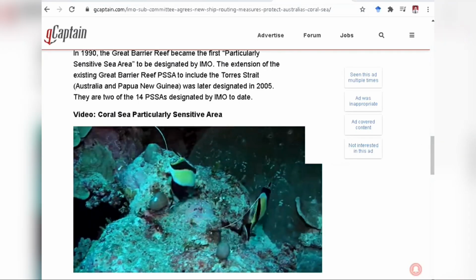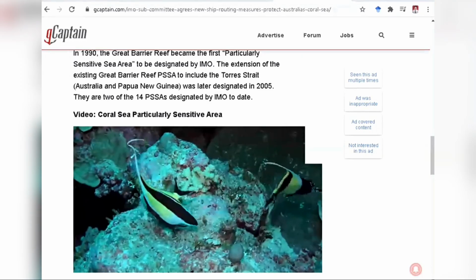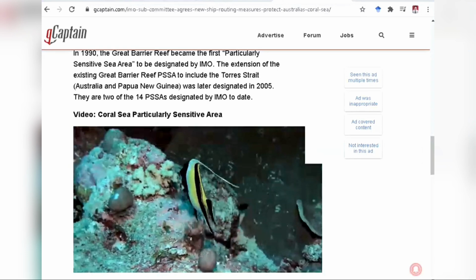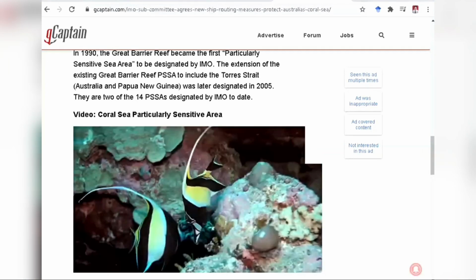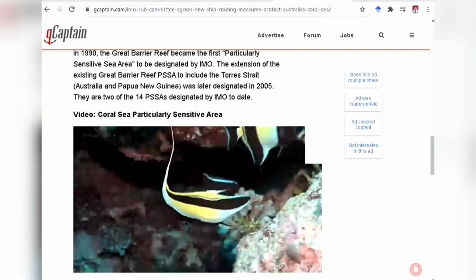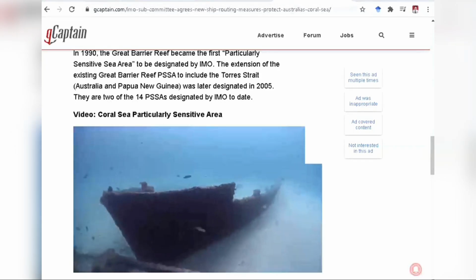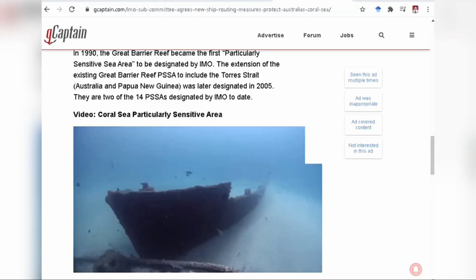Importantly, while more than half of these species show declining population trends worldwide, many are still found at healthy levels in the Coral Sea. The area also contains a large number of historic shipwrecks and is of great significance for Aboriginal and Torres Strait Islander people.